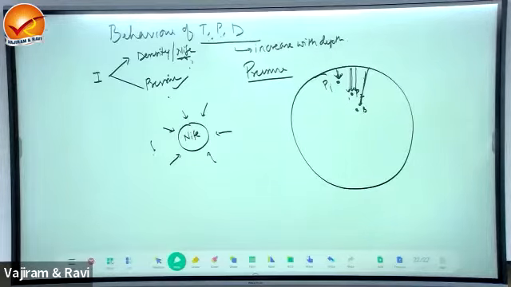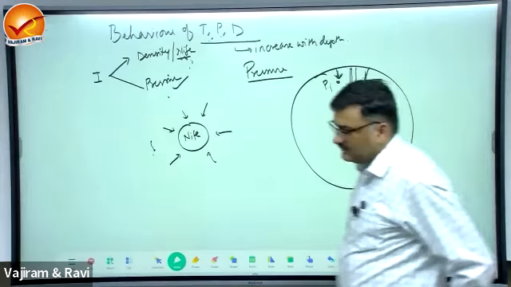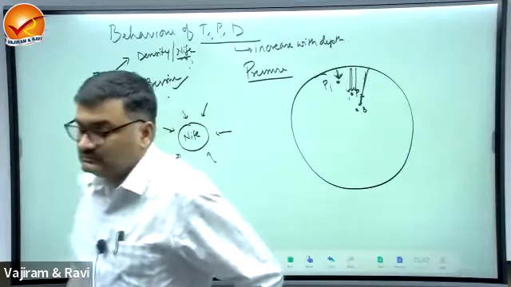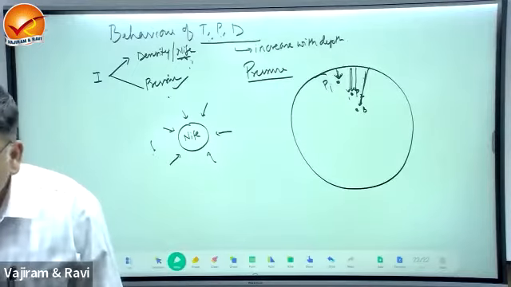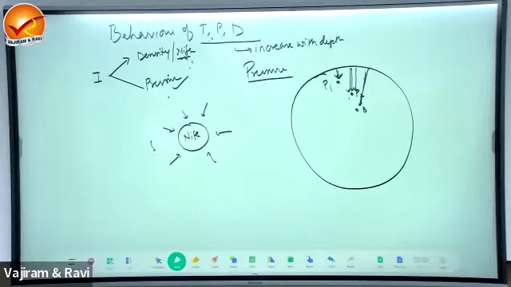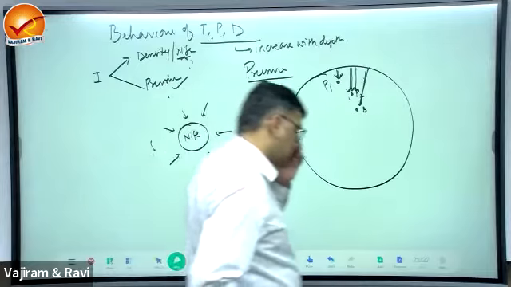Compression caused by the overlying material. In bracket you can mention this prevents the matter, what? Prevents the matter to change the state. This prevents the matter to change the state.